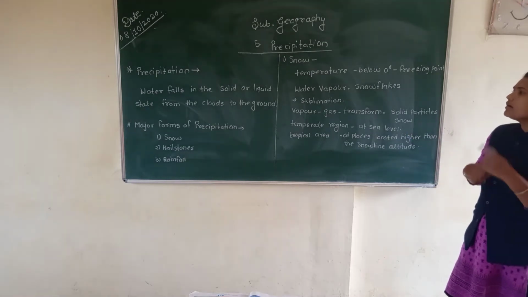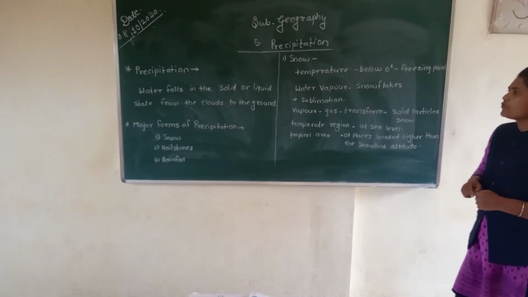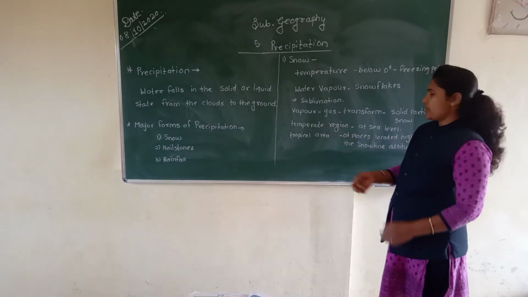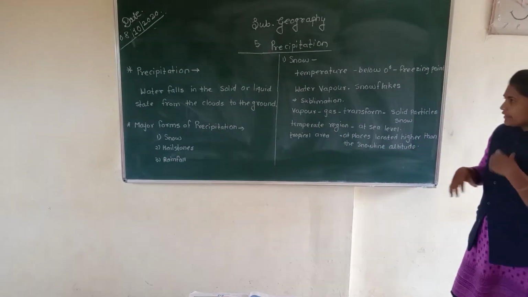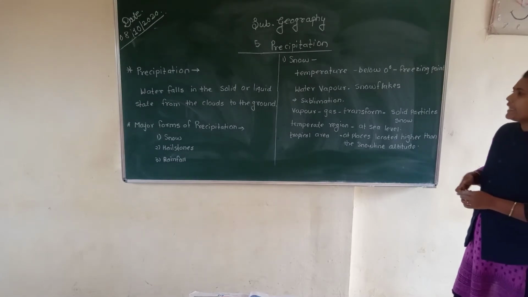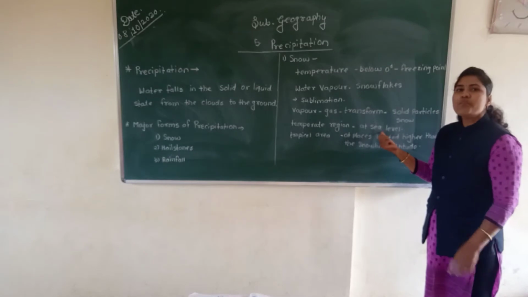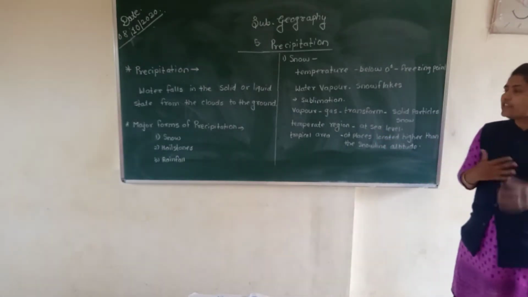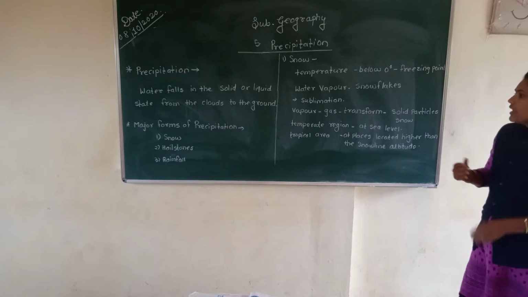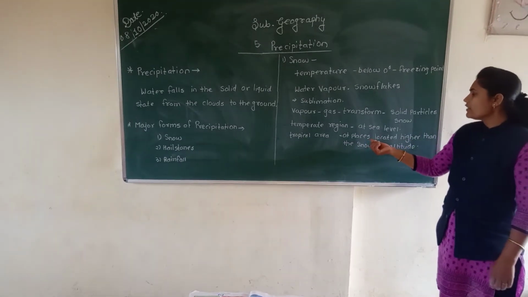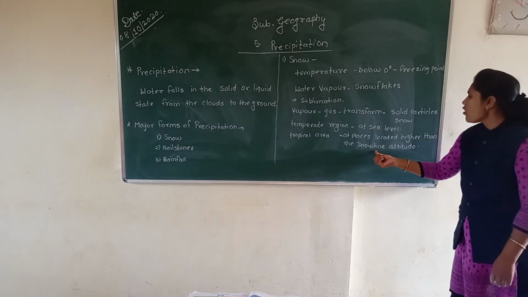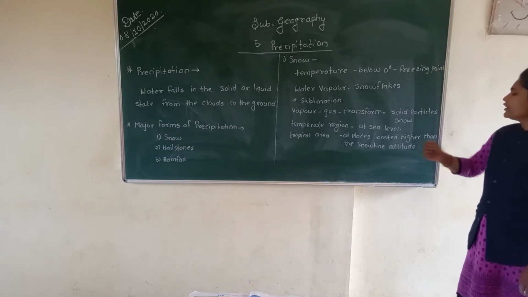Now if you see snowfall in a temperate region, we can see it at sea level, and in a tropical area, we can see snowfall at places located higher than the snow line altitude.